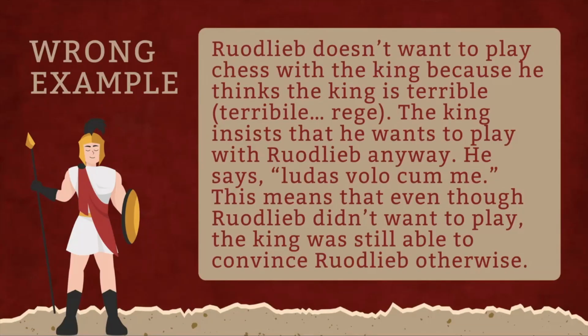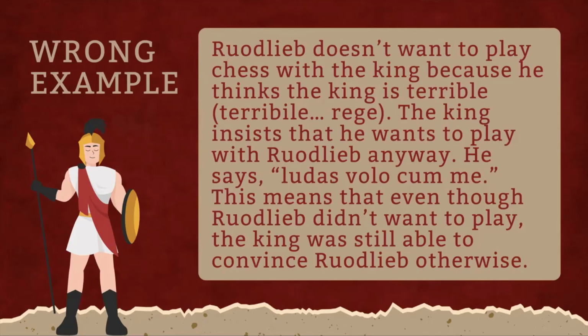This is an example of a wrong answer for a couple reasons. For one, the reason that this student cited as why Rudlieb doesn't want to play with the king misinterprets the Latin in the passage. By claiming that terribile rege means that the king is terrible shows that the student misunderstood the case endings and doesn't understand the Latin.